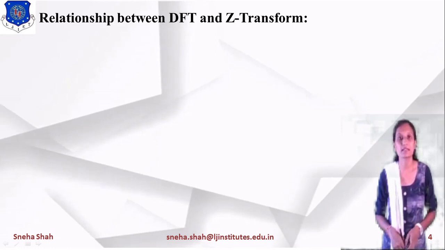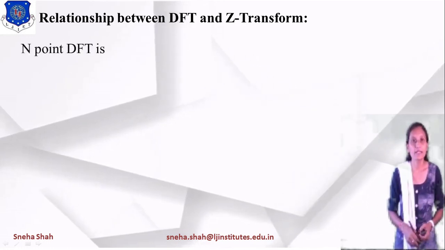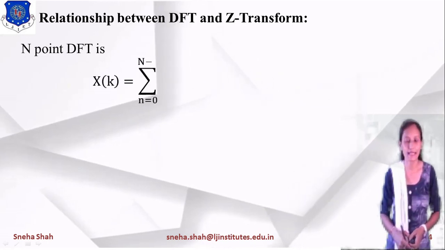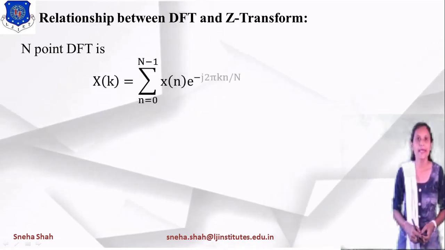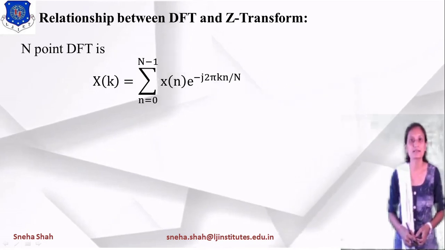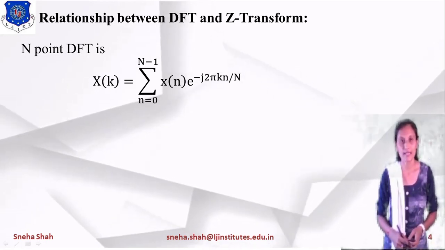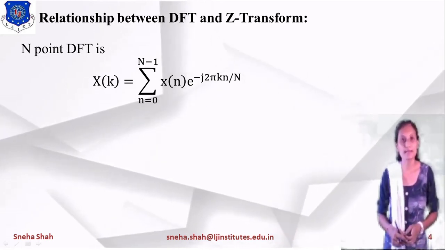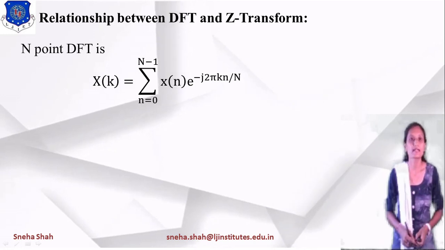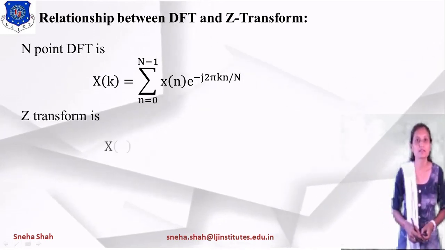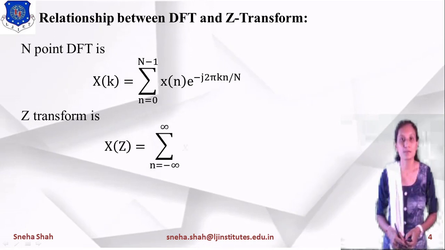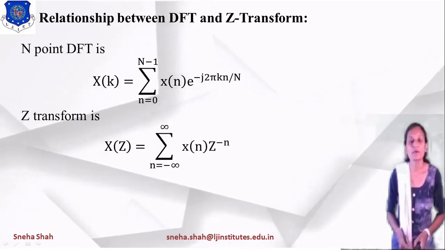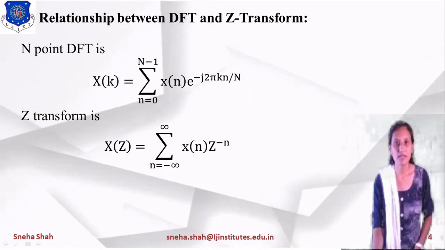If we derive the relationship, then the N-point DFT is represented as X of k equals summation n equals 0 to N minus 1 x of n into e raised to minus j 2 pi kn by capital N, right? In the same way, we write the equation of the Z transform. What is the equation of the Z transform? The Z transform is X of z equals summation n equals minus infinity to infinity x of n z raised to minus n.